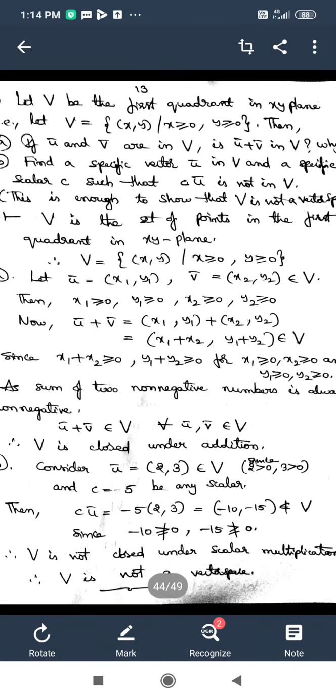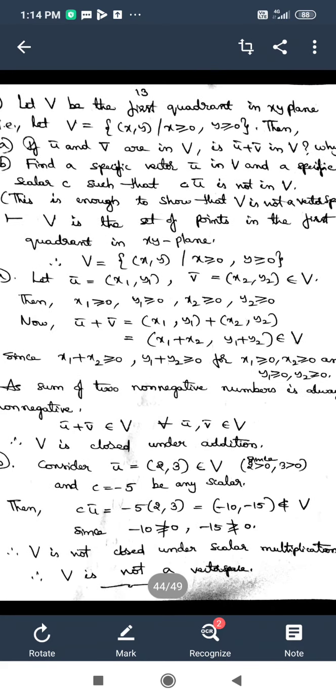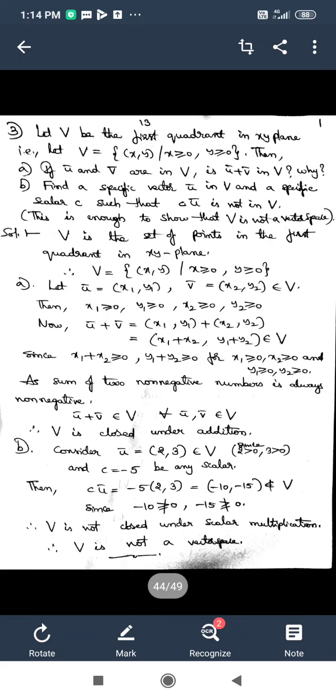The B bit asks us to find a specific vector u bar in V and a specific scalar C such that C u bar is not in V. As in the earlier problem, we have to give a specific vector u bar and a specific scalar C, so that C u bar is not an element of the defined set V.